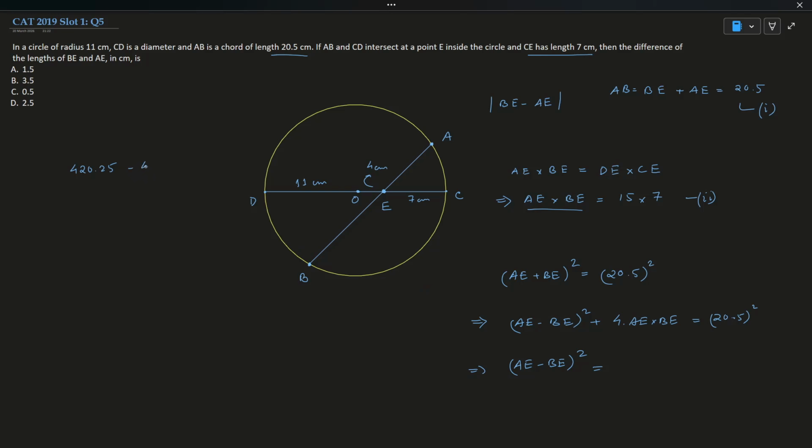That is 420, so minus 420 comes out to be 0.25. So this comes out to be 0.25, or you can say 25 by 100.